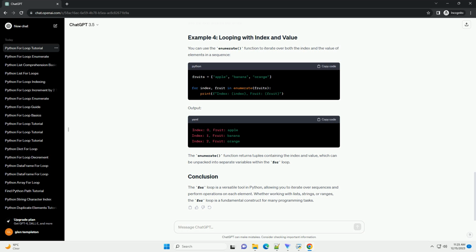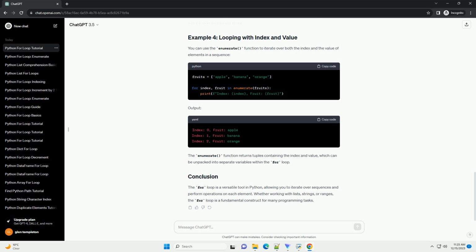A for loop in Python is a control flow statement that allows you to iterate over a sequence, such as a list, tuple, string, or range, and execute a block of code for each element in the sequence. The for loop is widely used in Python for tasks like iterating through a collection, processing each item, and performing repetitive operations.